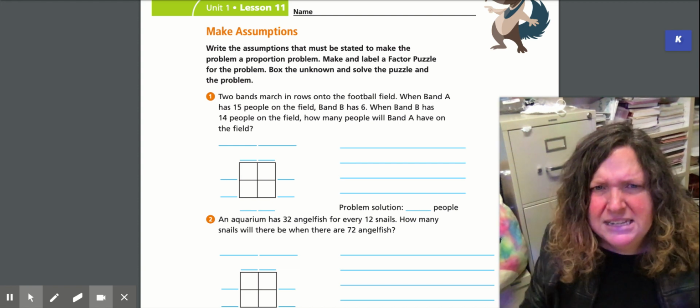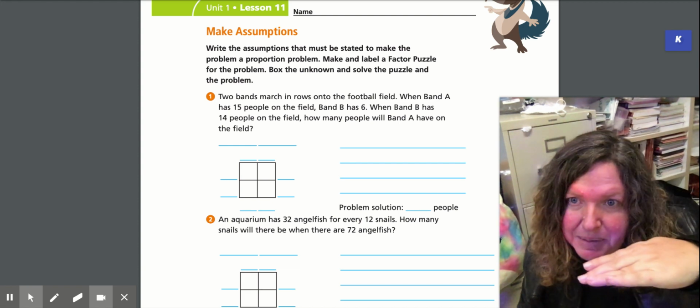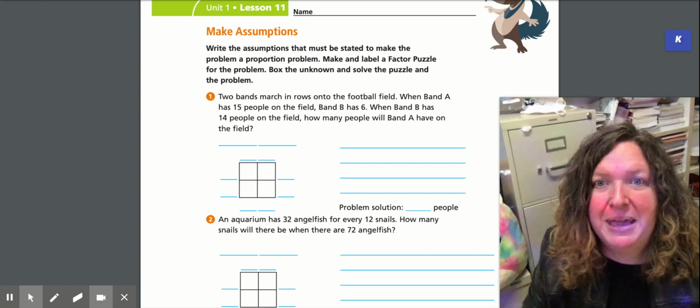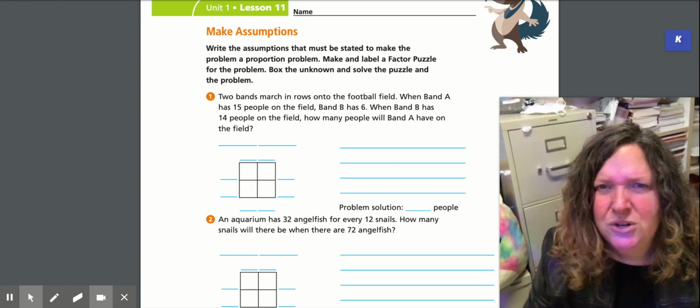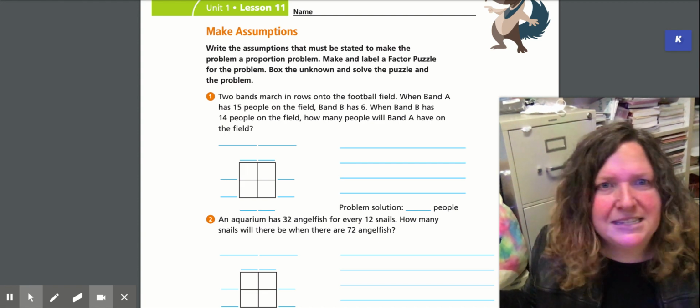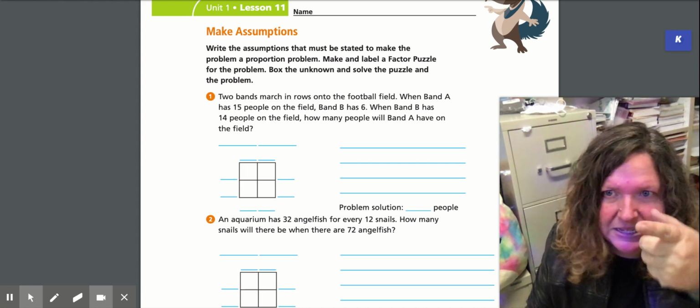Now it says the one that has 6, when they have 14 people on the field now, how many will band A have? What are the assumptions? Let's play the what if game. What if someone didn't show up that day? They got sick. Nope, didn't happen. Everybody's there.